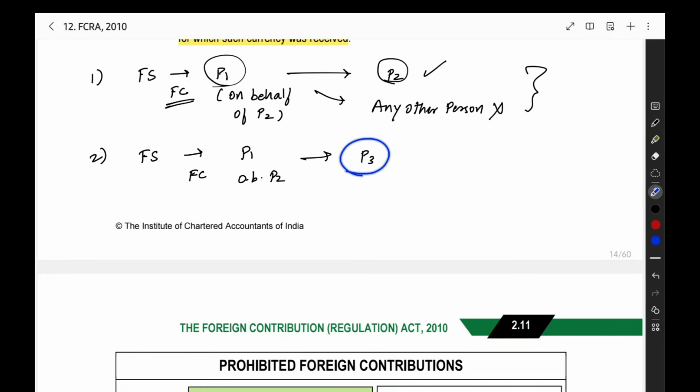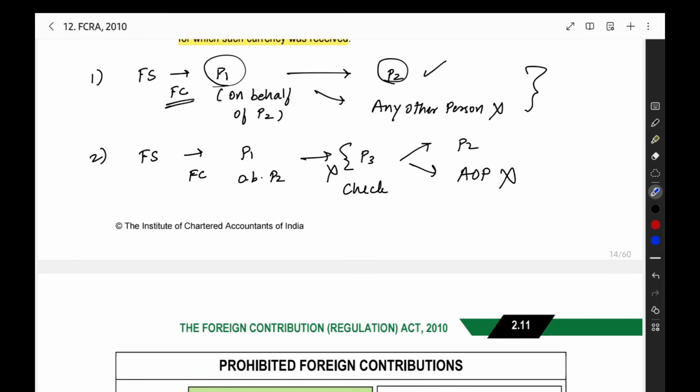Now, before transferring to person 3, what should he check? He should check whether this person 3 will properly give it to person 2 or will give it to any other person. That we have to check. If there is a probability that person 3 will give it to any other person, then you should not transfer to person 3. This transfer should not happen. So that is what they are telling.